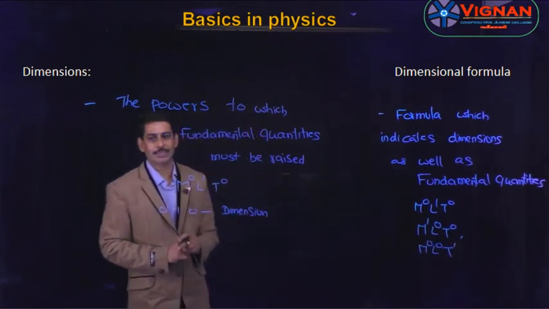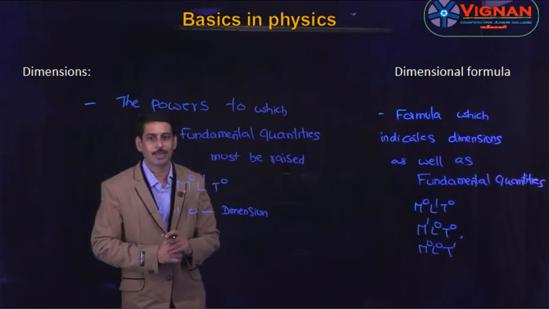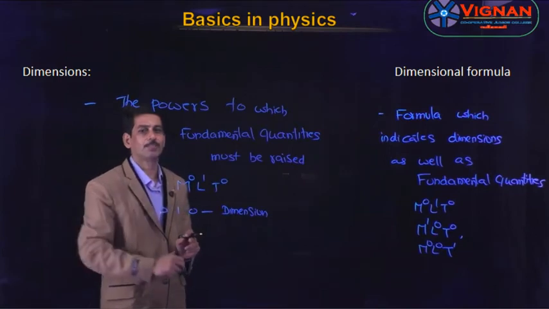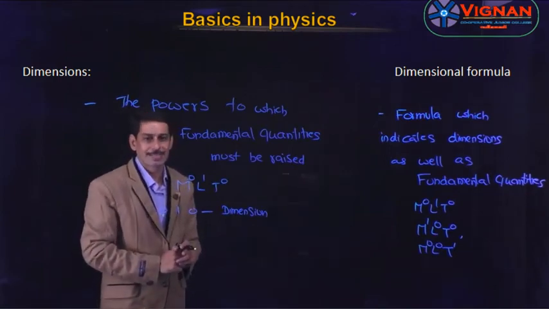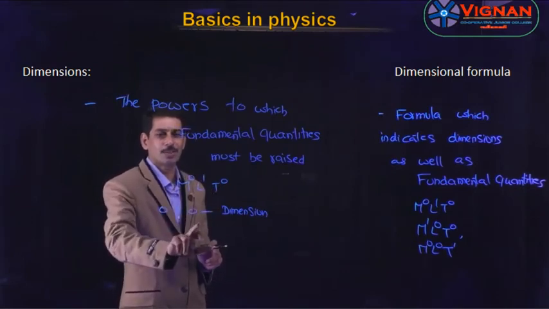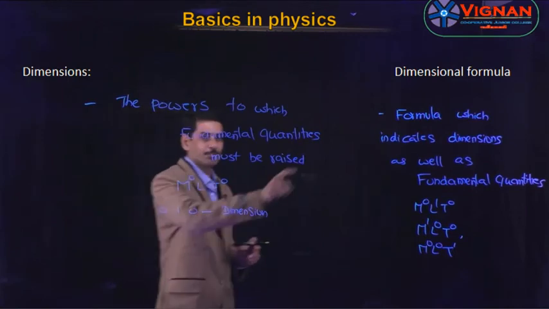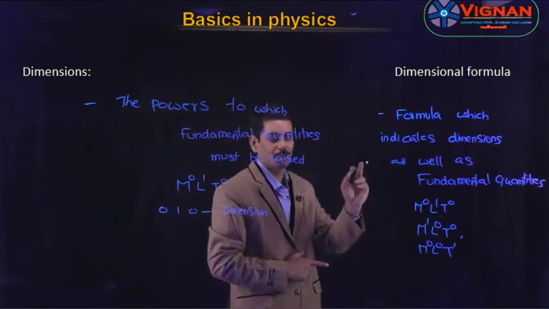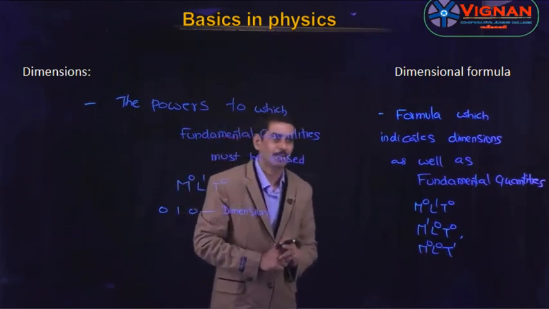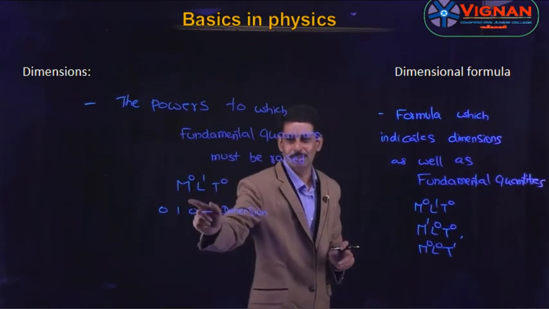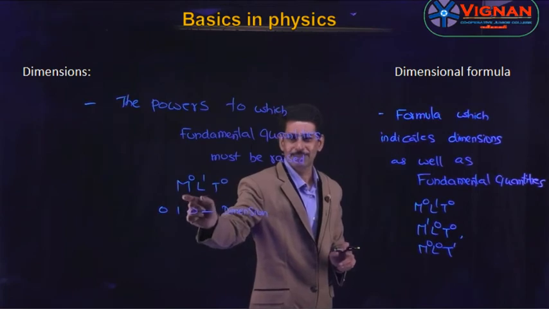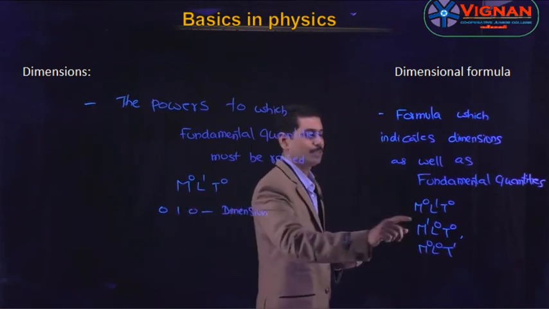Okay students, let us see once again. So what is dimension and what is dimension formula? So dimensions are the powers to which the fundamental quantities must be raised in order to obtain the unit of that physical quantity. So for example, in this example, m power 0, l power 1, t power 0, the powers 0, 1, 0 are called as the dimensions. And coming to the dimension formula, the equation or the formula which indicates the dimensions as well as the fundamental quantities are called as the dimension formula. So consider the same example. So in this example, along with the powers, that is the dimensions, so if we take the fundamental quantities also, that becomes the dimension formula.